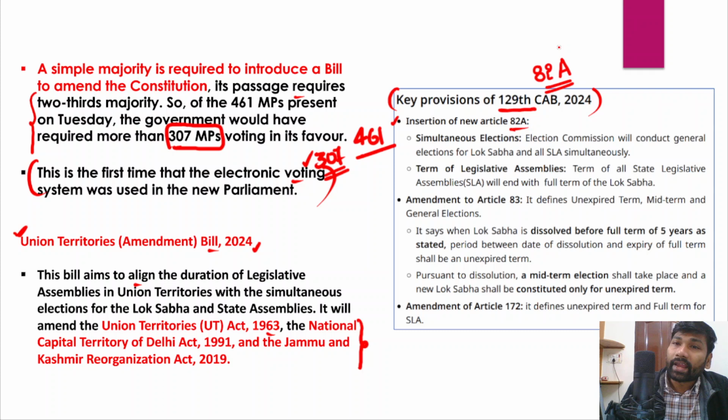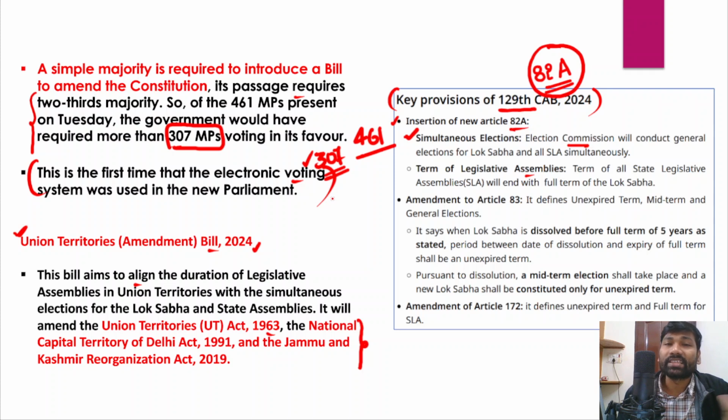Now what is this 82A of the constitution? It says that the Election Commission will conduct general elections for the Lok Sabha as well as all state legislative assemblies across India simultaneously, and this is what 82A has been talking about. And secondly, it also talks about the term of legislative assemblies.